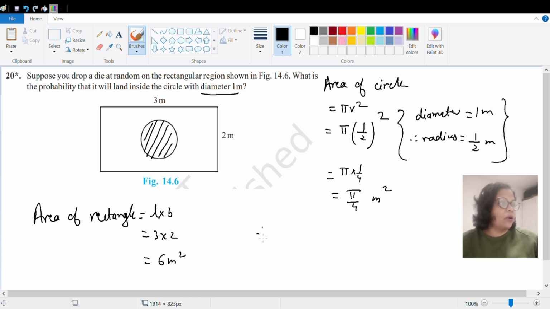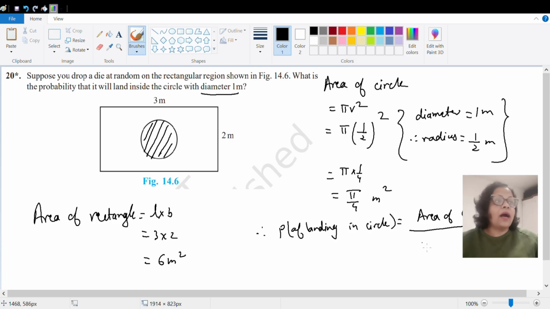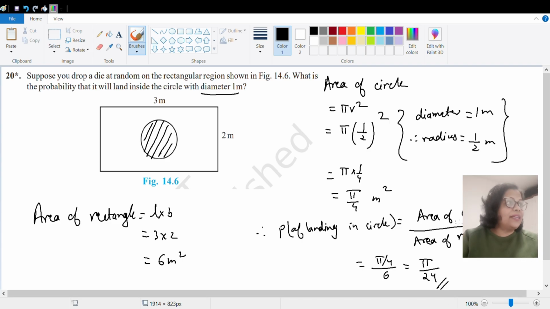And therefore probability of landing in the circle will be area of circle, okay, upon the total area which is available, that is the area of rectangle. So that will be pi by 4 by 6. So if you do this, it will come to pi by 24. This will be the probability of the die that will get inside the circle. Okay, I hope you have understood.